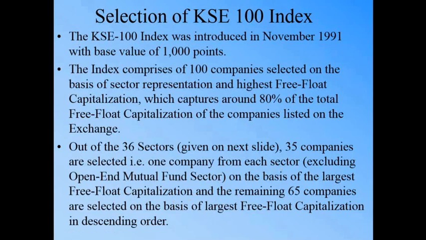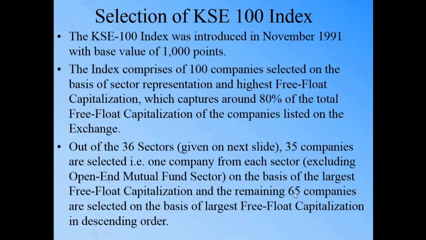So 35 are selected based on whichever company has the largest free float market capitalization in its own sector. Let's say there are 20 companies in a particular sector. Whichever company has the highest free float capitalization in that sector is automatically selected into the index. So 35 companies are selected like that, and the remaining 65,